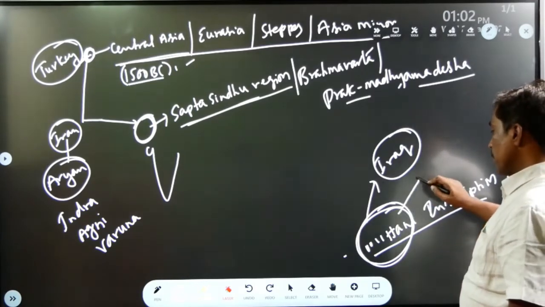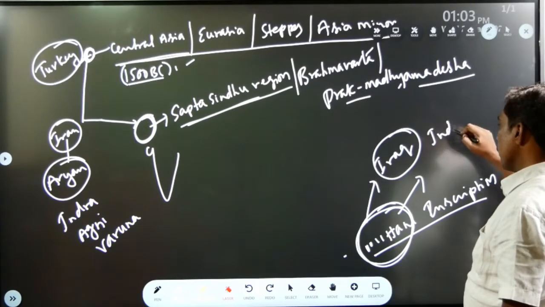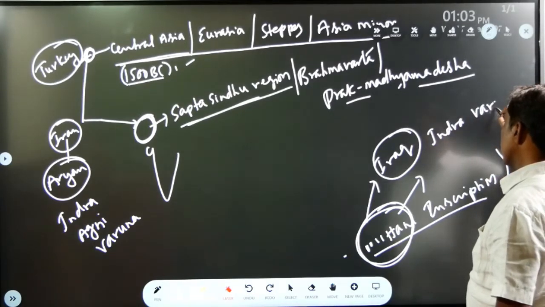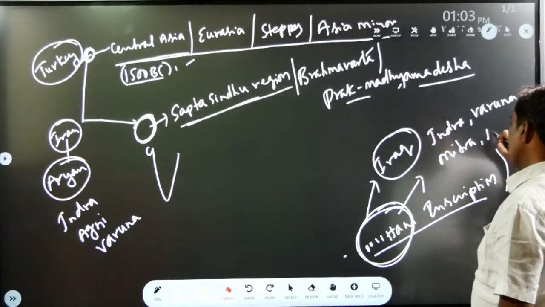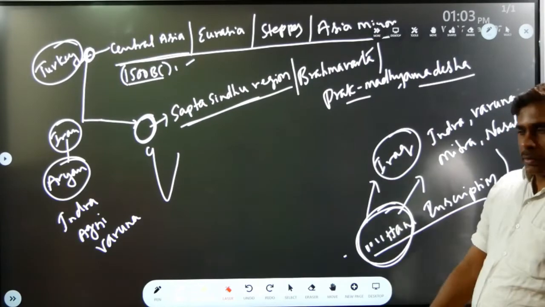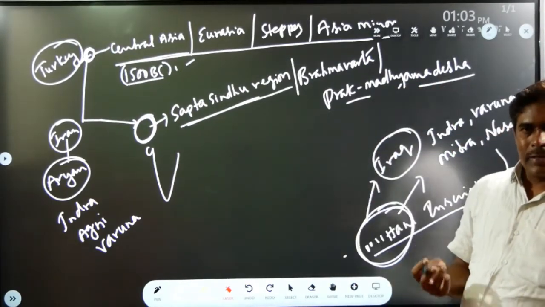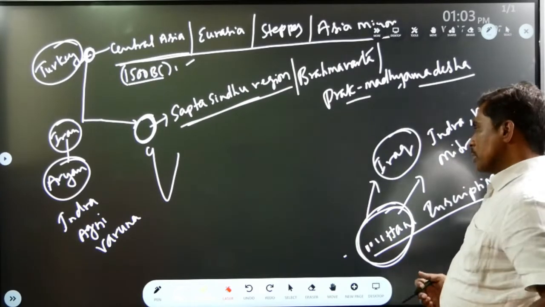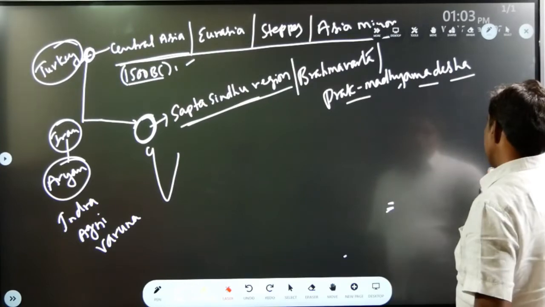And this Mitanni inscription also mentioned some Indian gods such as Indra, Varuna, Mitra, and Nasatya. So in this way, these three inscriptions, the Bogazkoy inscription, the Kassite inscription, and the Mitanni inscription, provide information about Aryan migration.